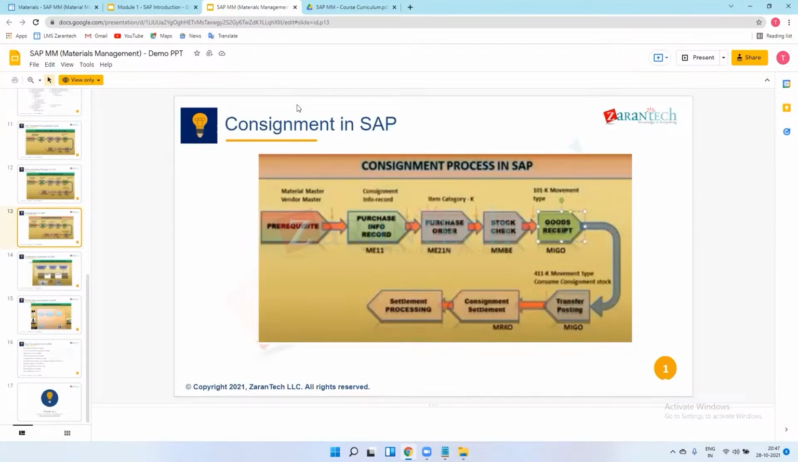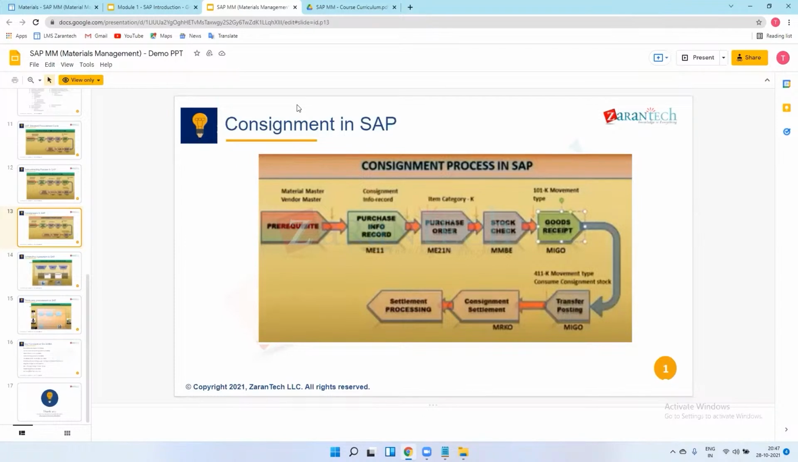Simple concept. Vendor doesn't have a space to store the material. That's why he is sending material to the company. I, as a company, will procure that material and store it in my premises, but I will not process the payment. This is basically for the consignment, if they don't have a space, or I don't want to follow up with the vendor every time for procuring the material.